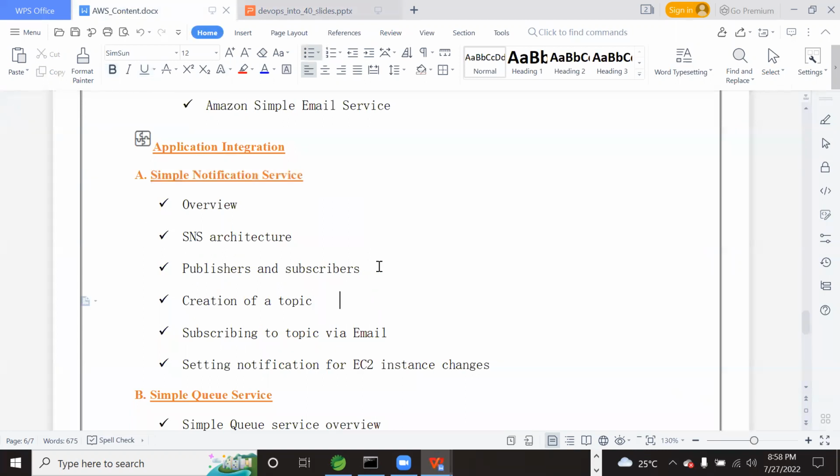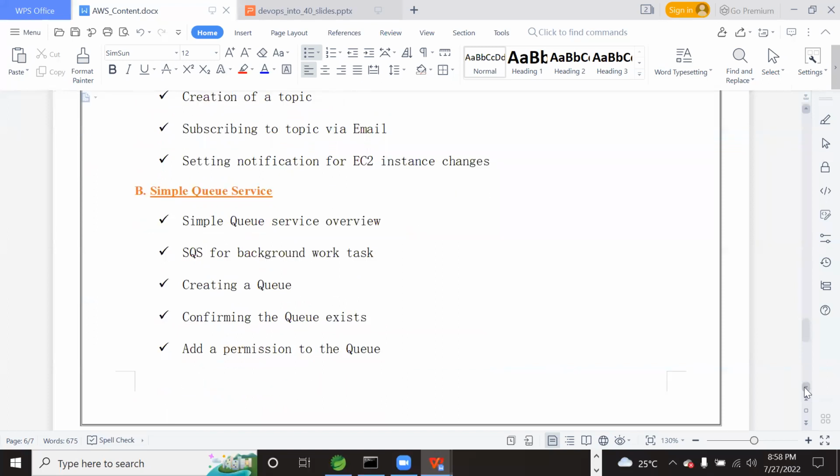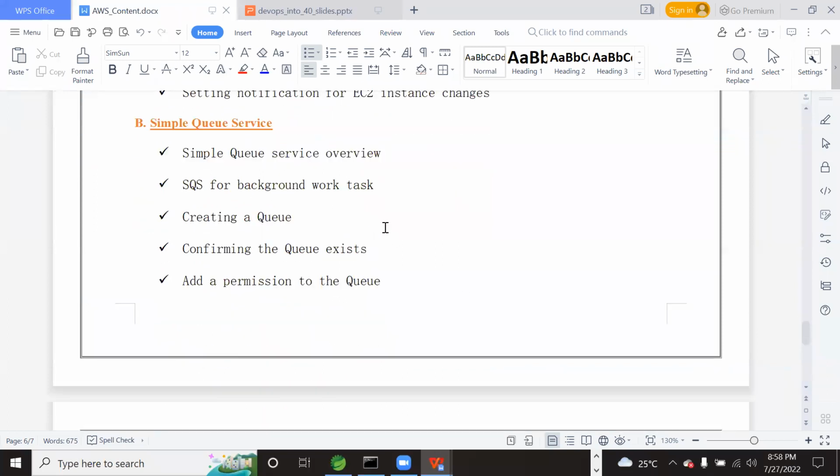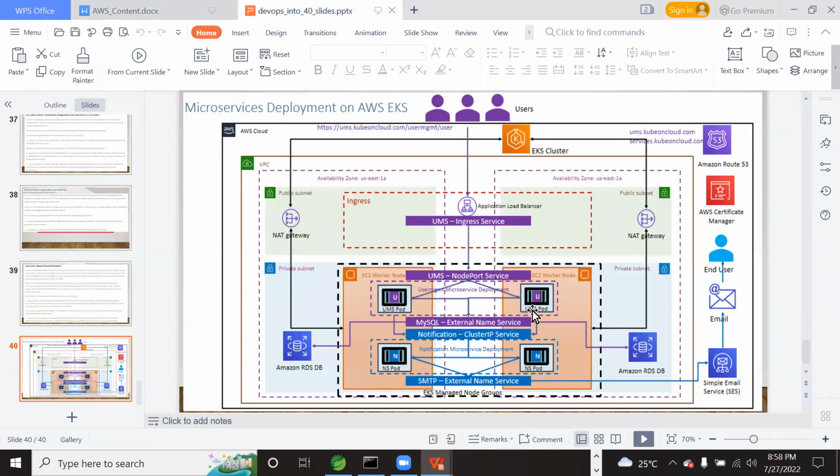There is a pub-sub model, and I will explain what the topic is, and what the pub-sub model is. Then the queue service, this is a very important service. What is this queue service? The queue service is not from the end user's point of view.